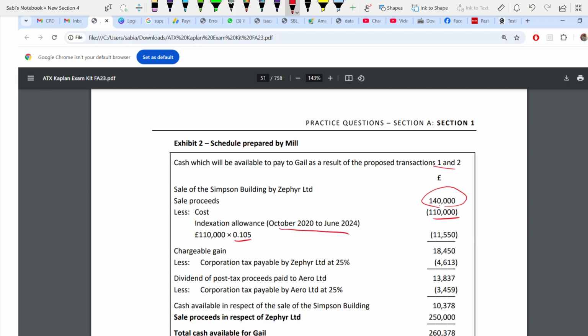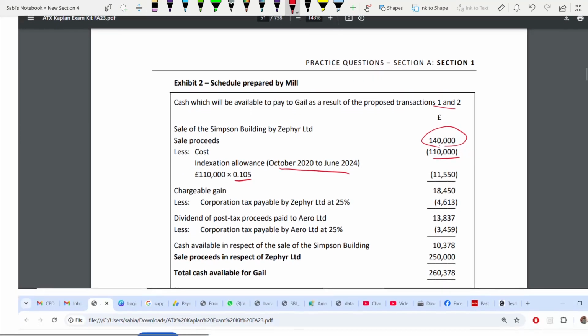Okay, if you're thinking it's incorrect, we'll wait. We are still in the question. We didn't come to the solution yet. So this is incorrect because we can't take indexation after December 2017. It's only till December 2017 that we can take the indexation allowance. They have taken it till this date, so this itself is wrong. And the cost is wrong. Why? It's intra-group. When it's intra-group, the cost is different.